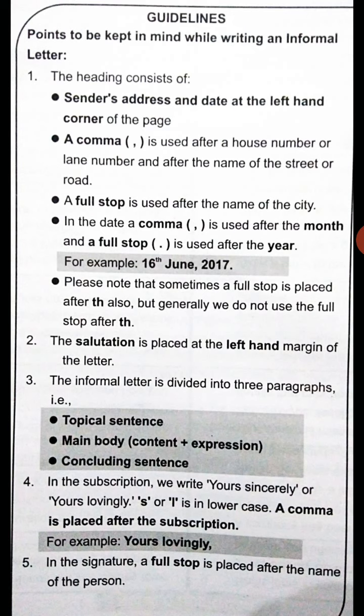The S is in capital and the Y is in lower case. Then a comma is placed after the subscription. For example, yours lovingly. So here in yours, we don't have the apostrophe, and lovingly is in lower small letters, children. Lovingly, L. Then in the signature, a full stop is placed after the name of the person. So these are the guidelines for writing an informal letter.